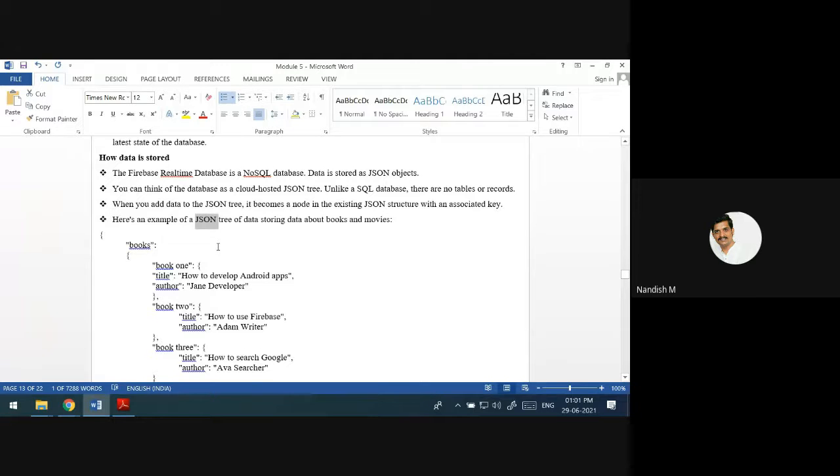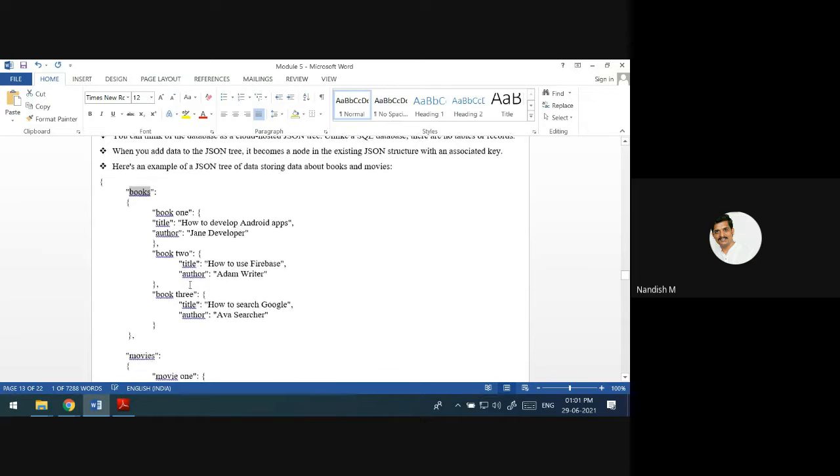JSON. This JSON structure is like a tree structure. Here is one example of a JSON tree of books. If you are going to store the information related to books, this is some identifier. Books is the broader information, and that book information you are going to store.